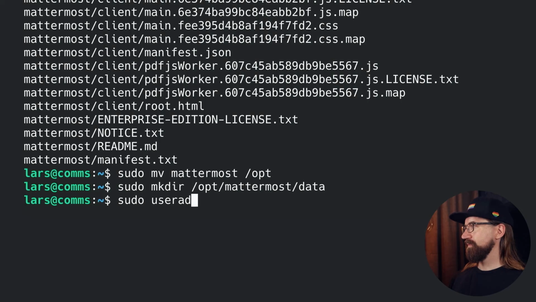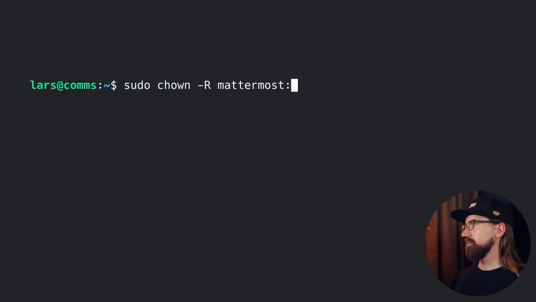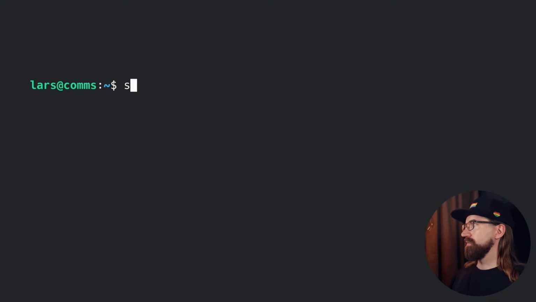Then we can add a system user and group for running Mattermost itself. We set that user and group as the owners of the Mattermost directory. Then we give write permissions to the Mattermost group.